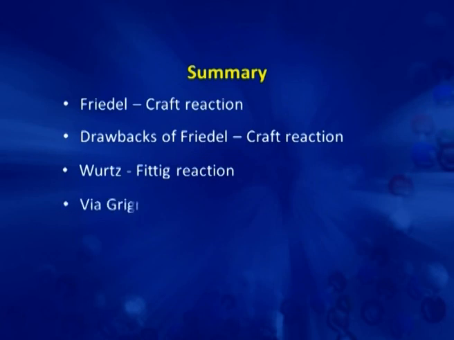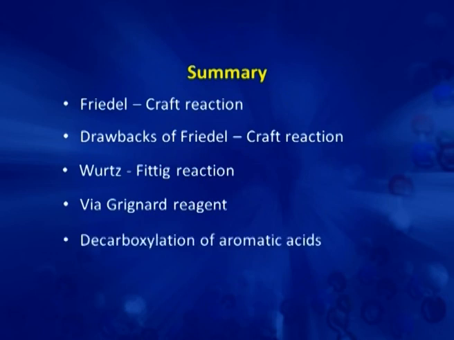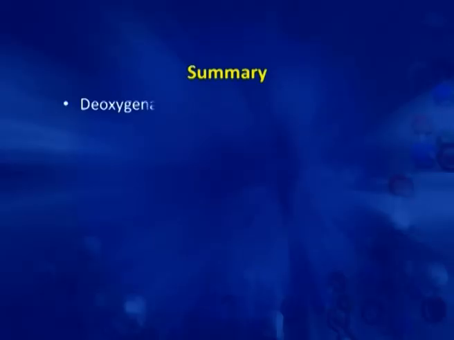Then we discussed the Grignard reagent method, then decarboxylation of aromatic acids with soda lime, and then deoxygenation of phenols with zinc dust distillation.